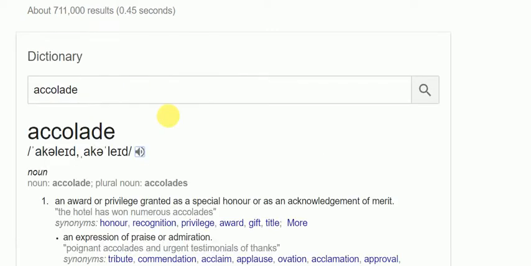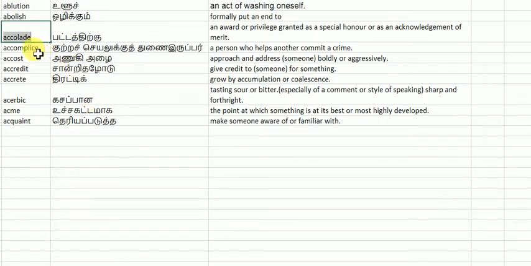So it is a reward or privilege granted as a special honor or acknowledgement of merit. When you are getting an acknowledgement or award from others, we can use the word accolade. The hotel has won numerous accolades. It means they have won a lot of awards.